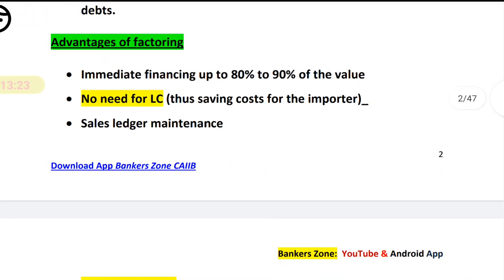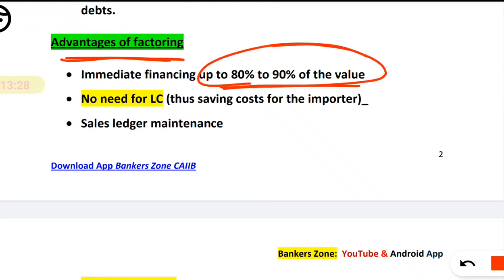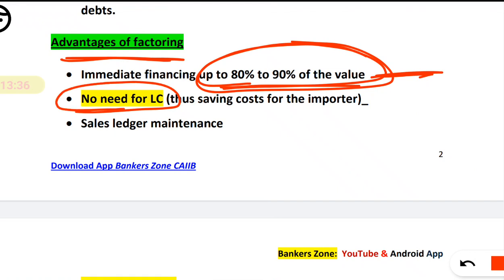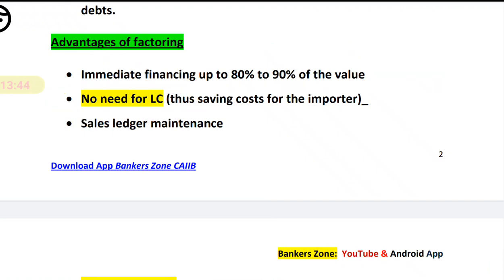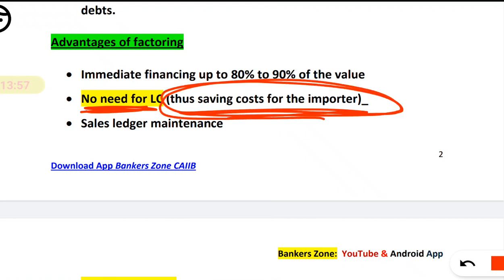Now what are the advantages of factoring? You can commonly say up to 90% advance, upfront payment you will get, 80 to 90%, on agreement or immediate basis. There is no need of LC, which we have discussed in detail. For such export-import cases, when there is a late payment, generally the exporter demands a letter of credit. So here no need of LC. Who opens the LC? Importer generally opens the LC, we all know. So there will be cost saving for the importer because there is no need of LC.